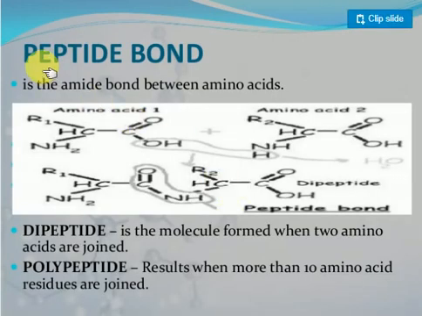Peptide bond: what does it mean? The amino acid is made up of an NH2 group and an acid group. From the acid group, one OH is lost, and from the amino group, one hydrogen is lost. This gives the CONH bond, the amide bond, which we already discussed with nylon 6. When two amino acids are joined together, the molecule formed is called a dipeptide.